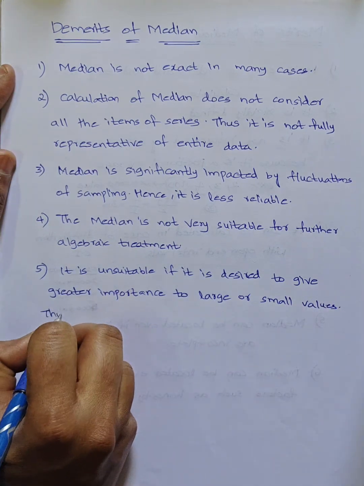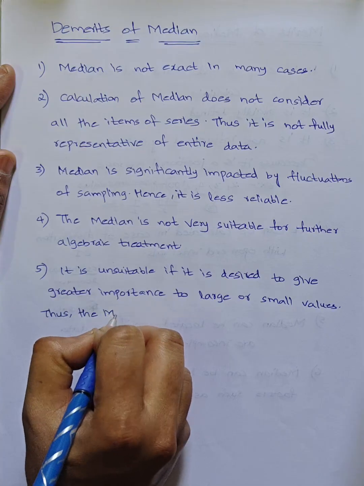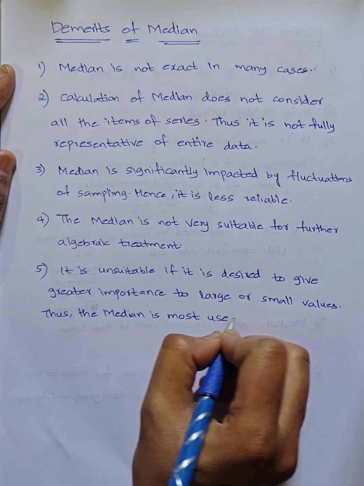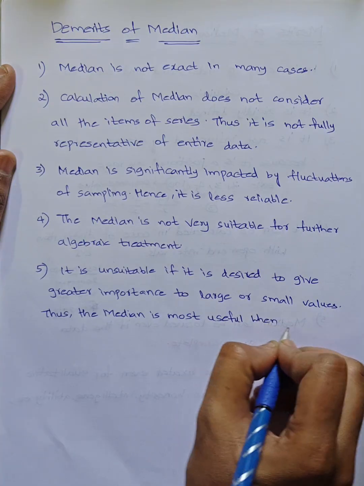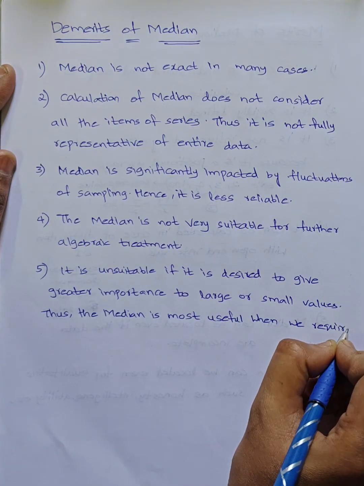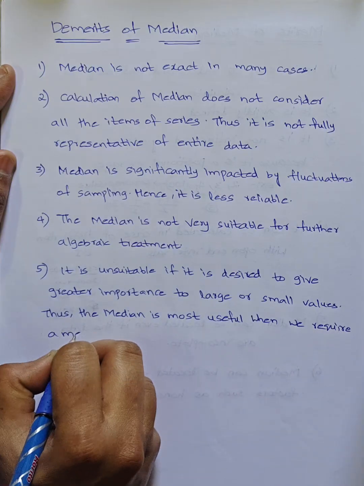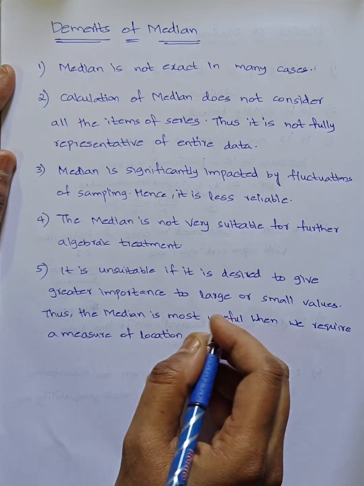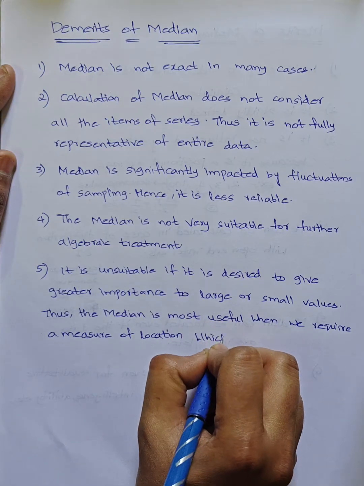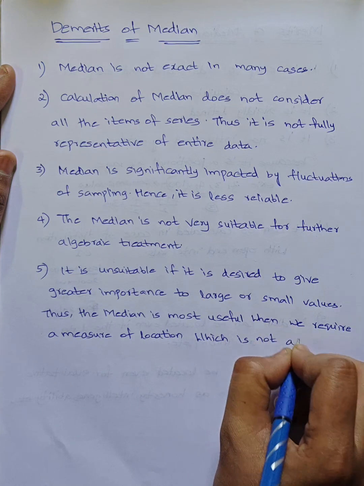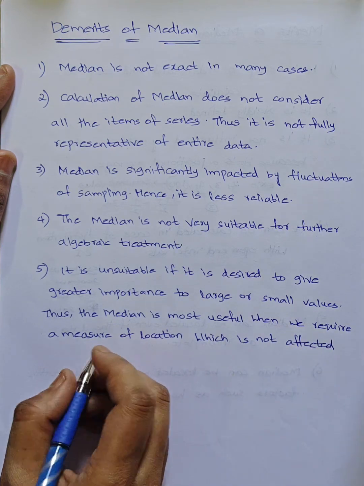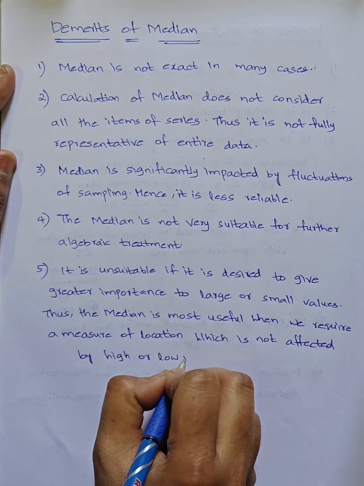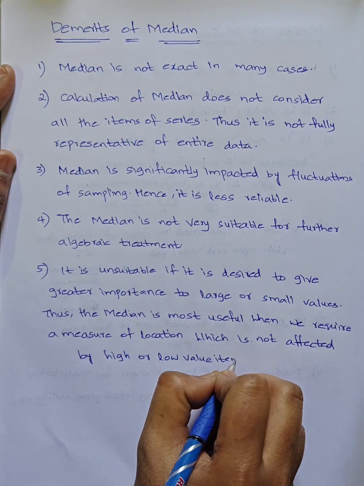Thus the median is most useful when we require a measure of location which is not affected by high or low value items.